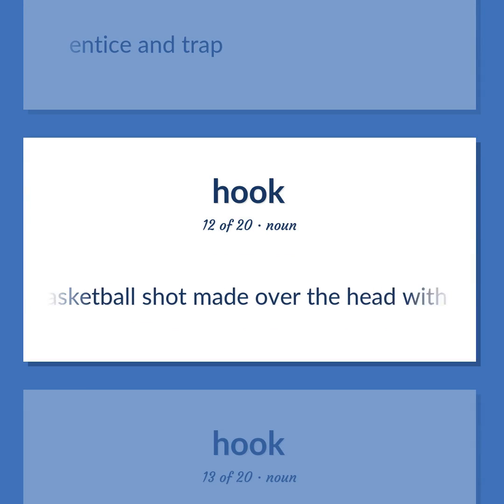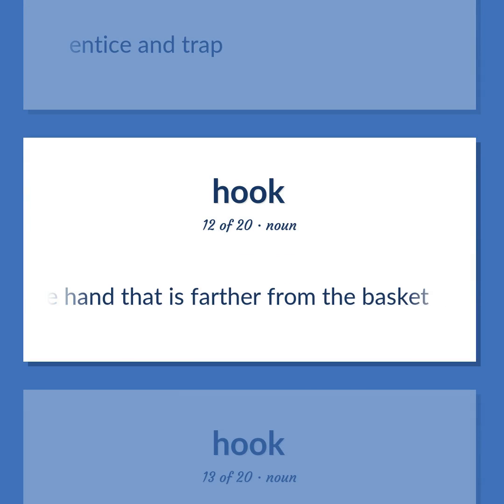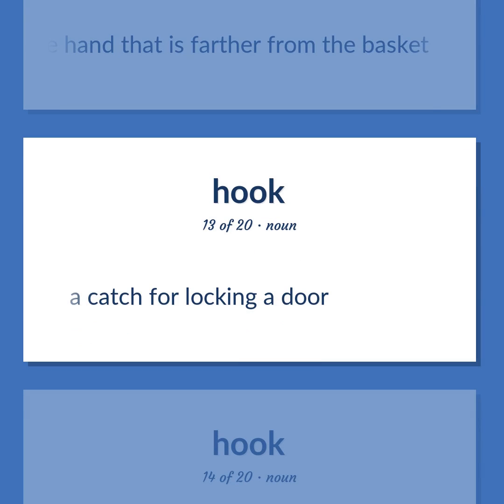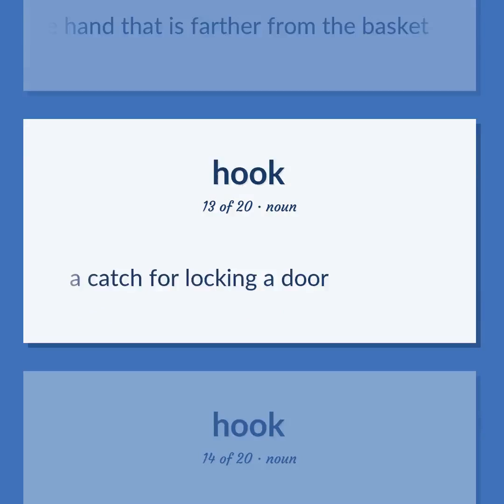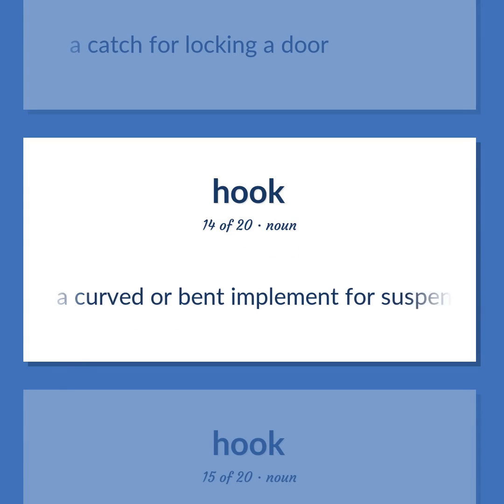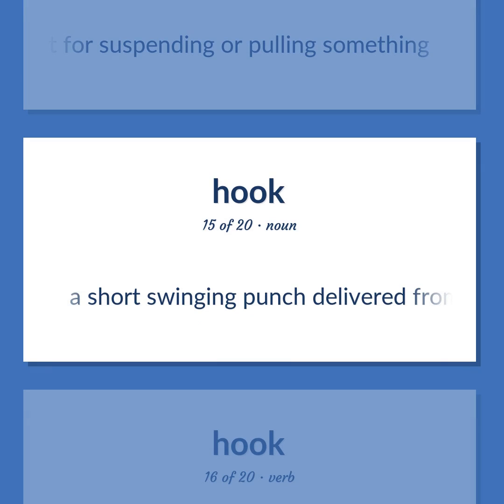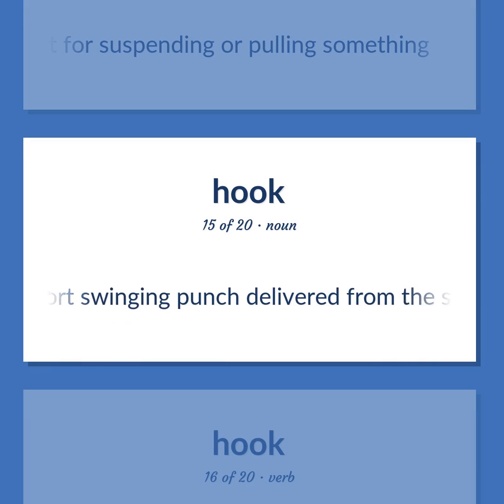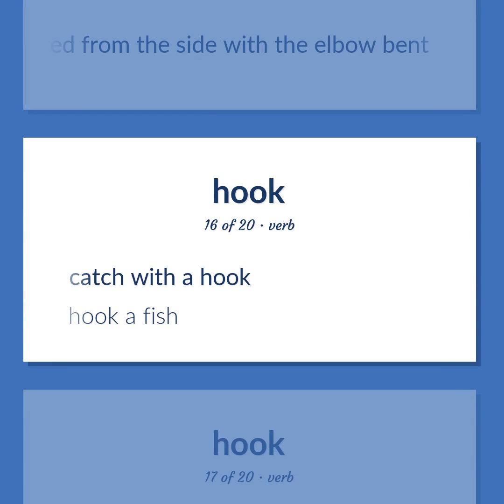A basketball shot made over the head with the hand that is farther from the basket. A catch for locking a door. A curved or bent implement for suspending or pulling something. A short swinging punch delivered from the side with the elbow bent. Catch with a hook.